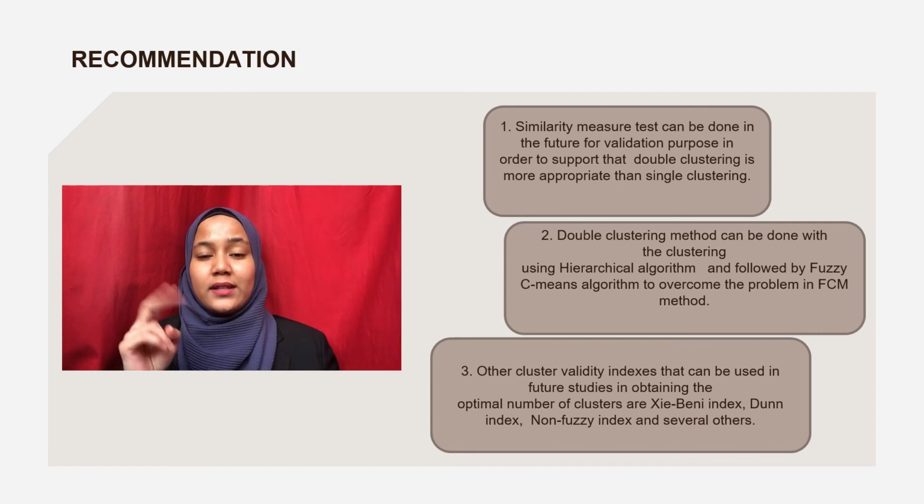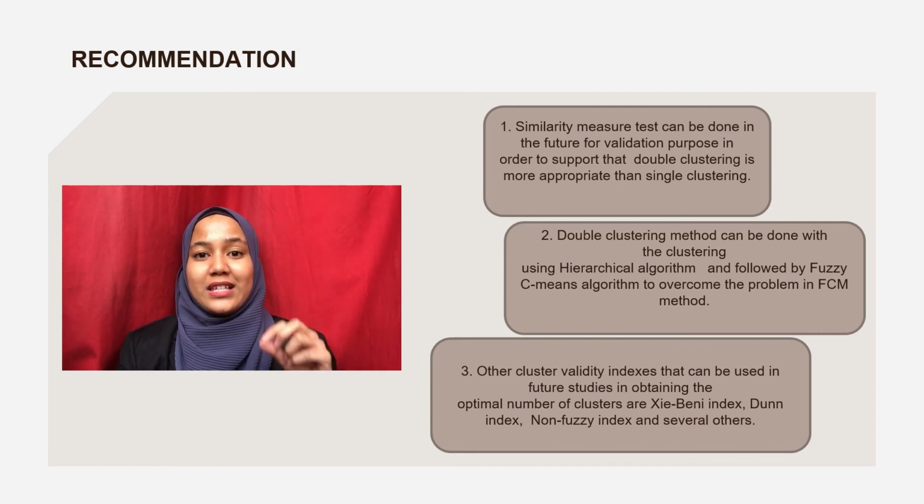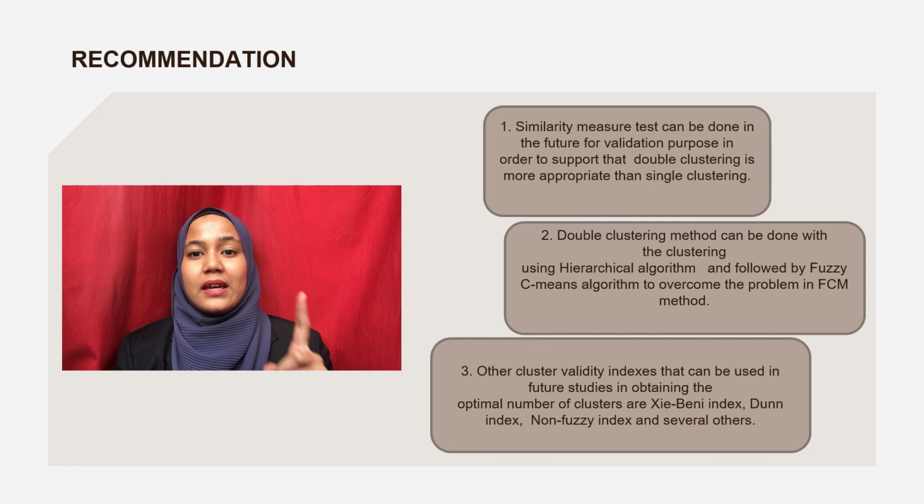The second one is that this double clustering method also can be done by using hierarchical clustering method as the first clustering method, and then followed by FCM as the second clustering method. And the third recommendation is, other than cluster validity indexes that have been used in this study, we also can use other cluster validity indexes for validation, such as Xie-Beni index, Dunn index, and several other cluster validity indexes.